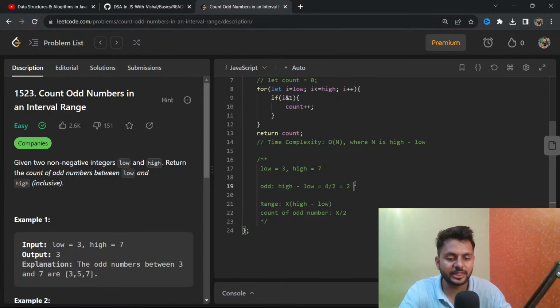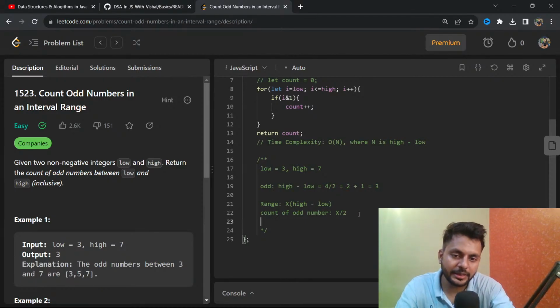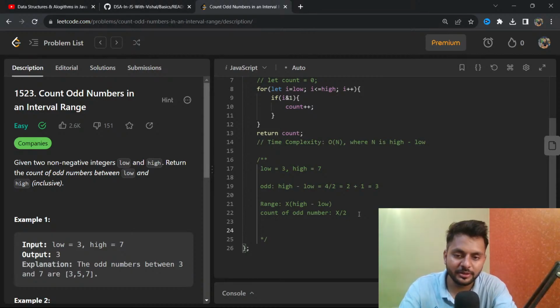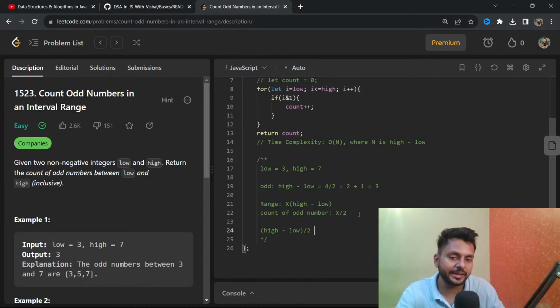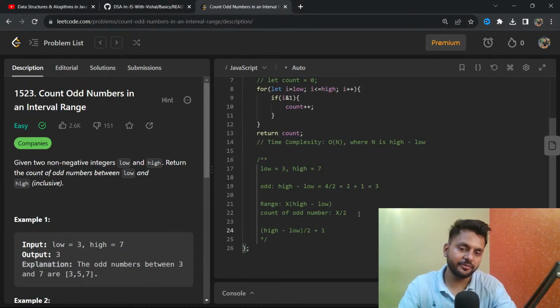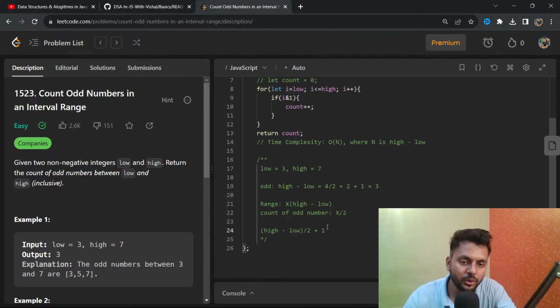Okay, I know my answer is 3, so I will make a plus 1, and that will give me the answer 3. So what I can analyze is my formula will be high minus low divided by 2, that is the odd range. And because we have to include the high, we have to do this plus 1. If we don't have to include this high, then we just do high minus low divided by 2.